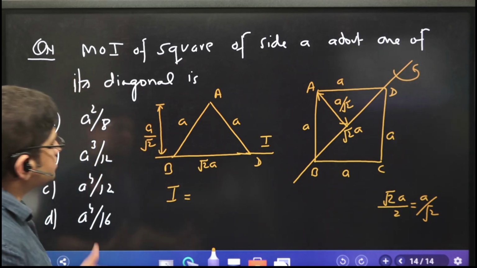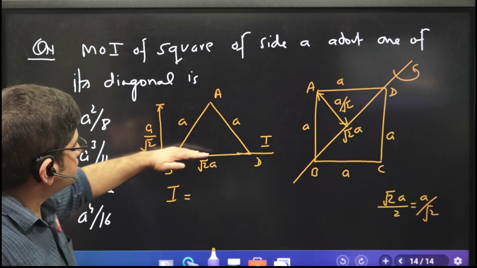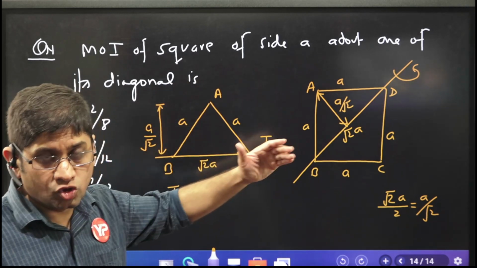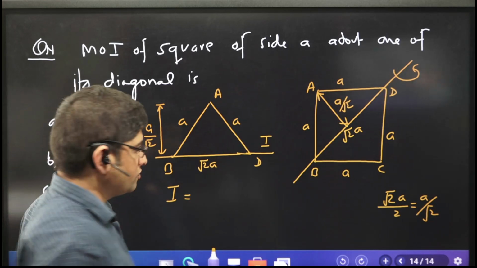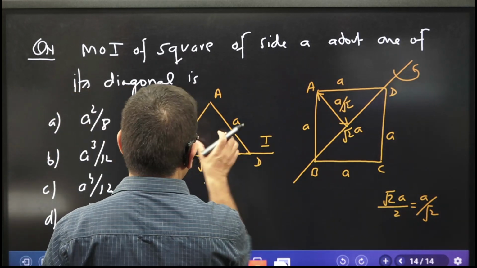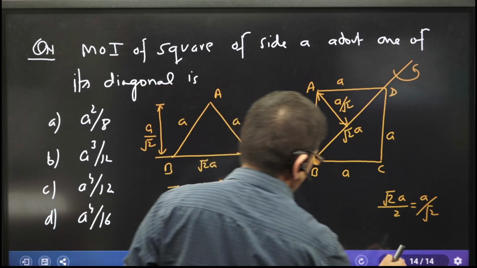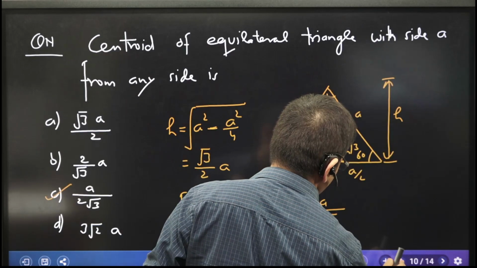Okay. What is the moment of inertia of triangle about base? BH cube by 12, if I'm not wrong. B is base, H is the height, over 12. Go back and see what we've written.